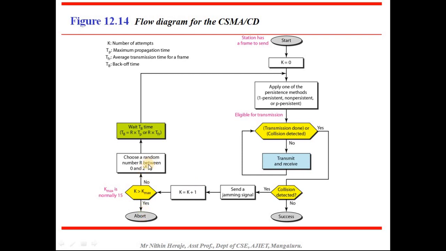Otherwise, choose a random number between 0 and 2 power K minus 1 and calculate the back-off time, either using the formula R into Tp or R into Tfr, any one. After this time, restart the process, sense the medium, and follow the same procedure. So this is how it happens in CSMA/CD.